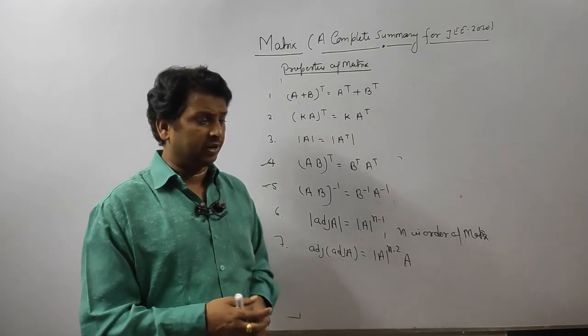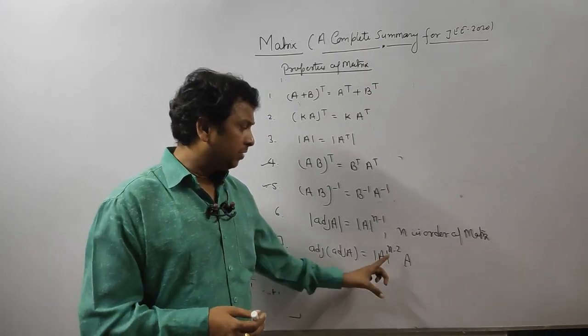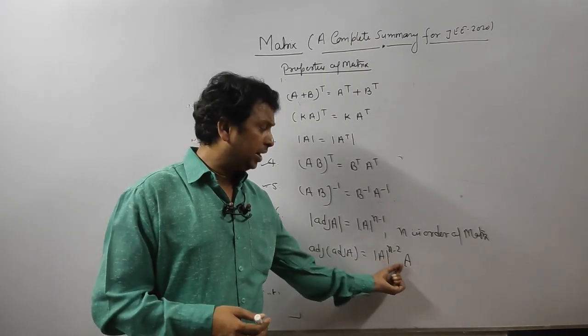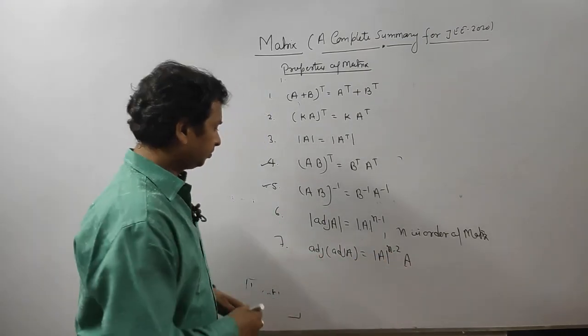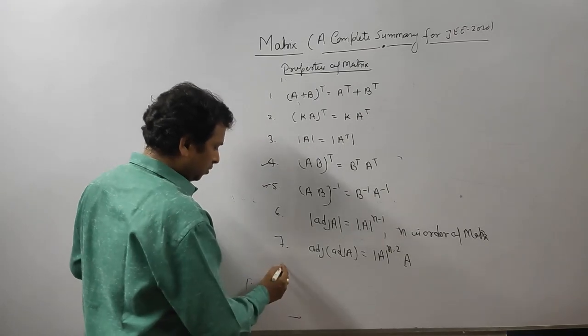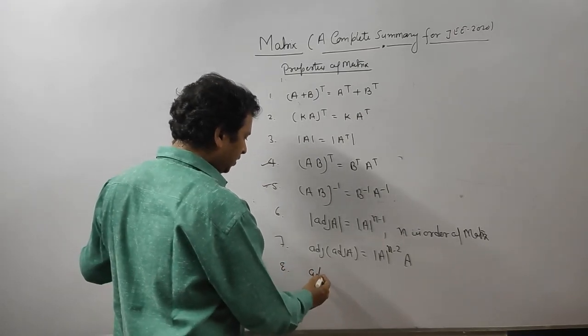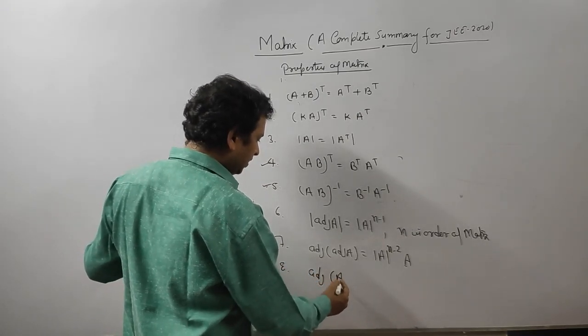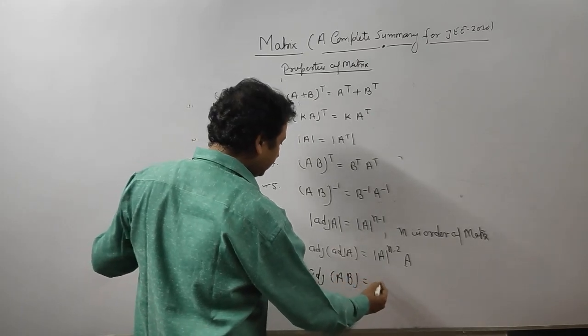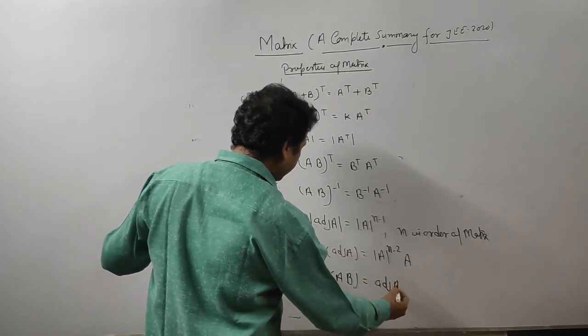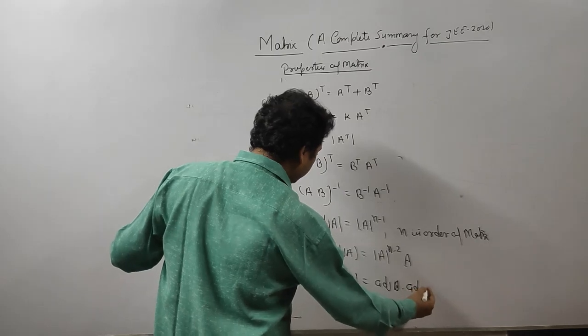If it is of order three, the n value is 3. So just the determinant power times A. What is the adjoint of AB? It is the adjoint of B into the adjoint of A.